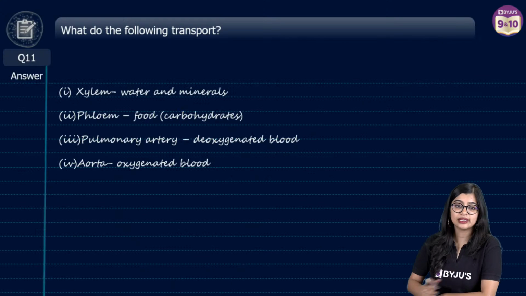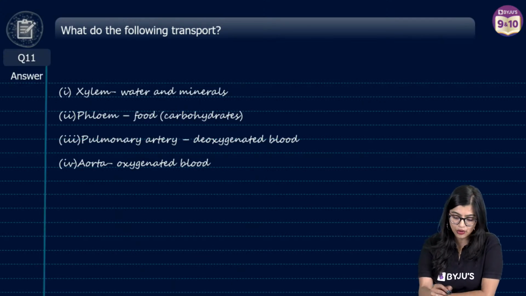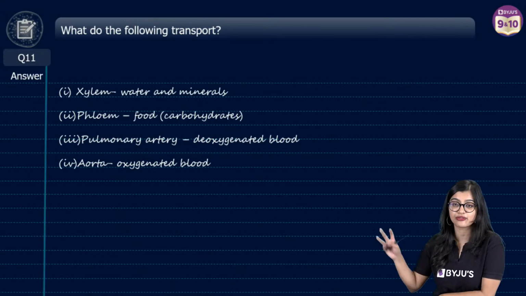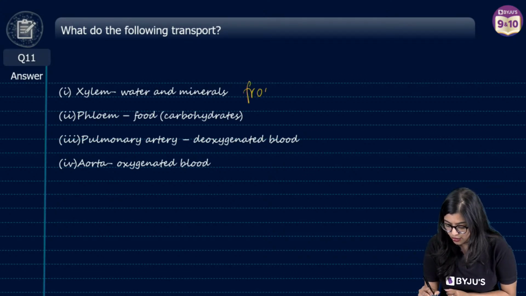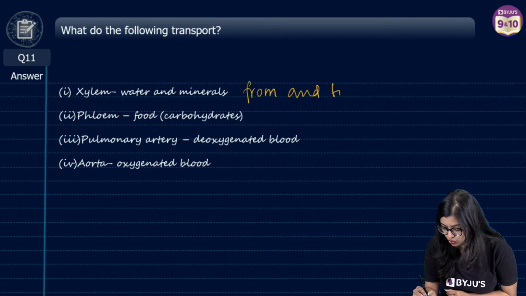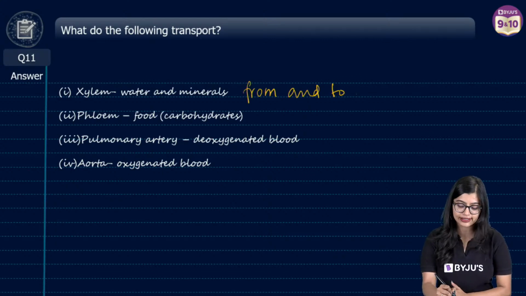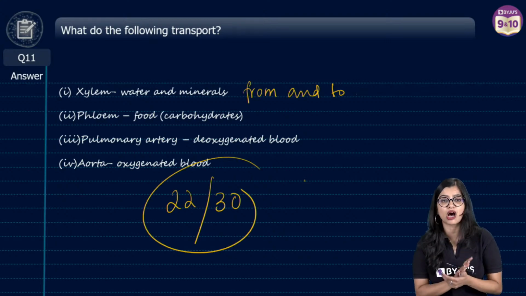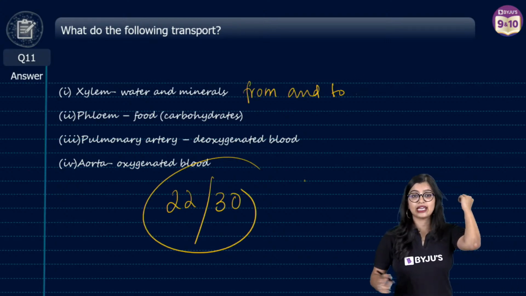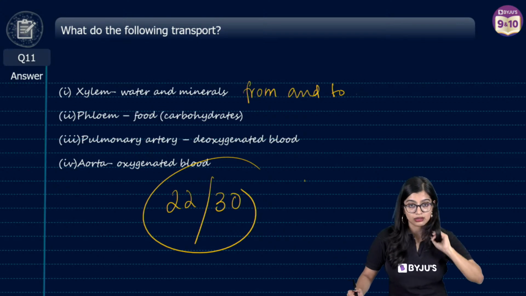All right. So with this, we see that if you write all of this, it is not fully correct. But now you know, right? You have to write the from and to also for all of this, which we have already discussed. So this way, you have got 22 out of 30 marks today. Largest artery is called aorta.